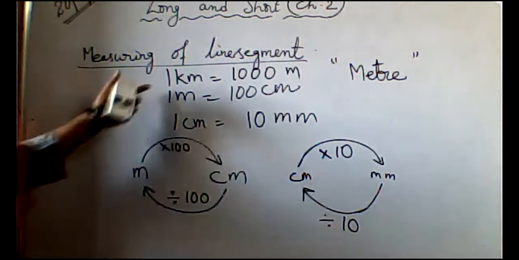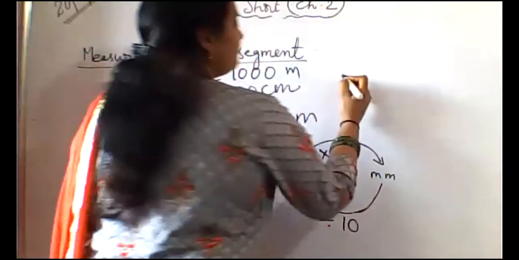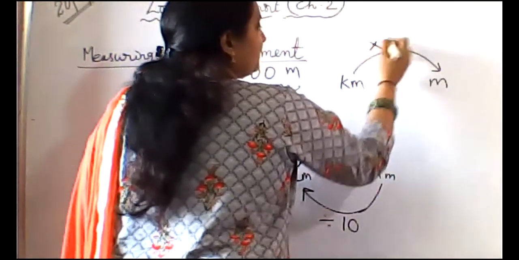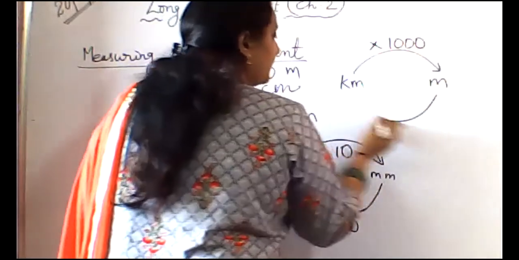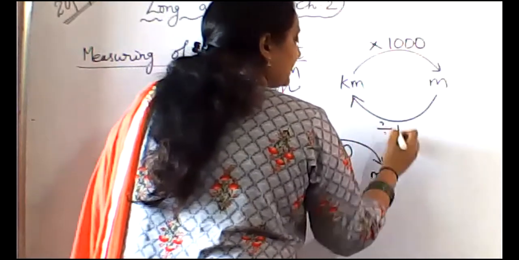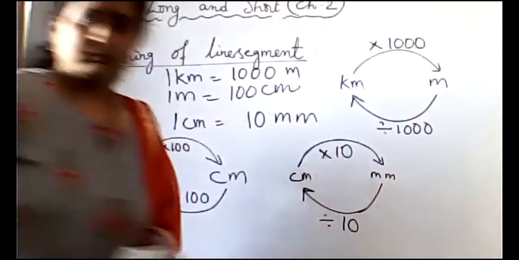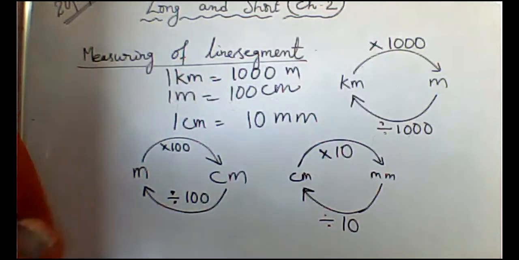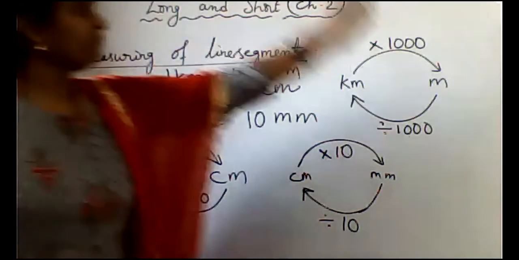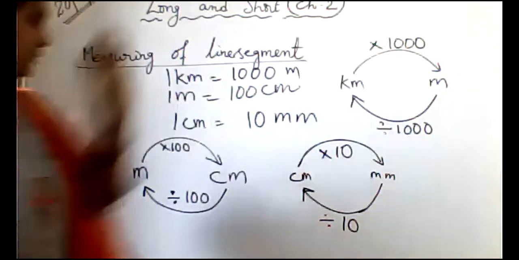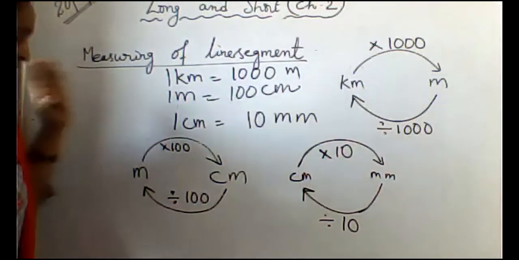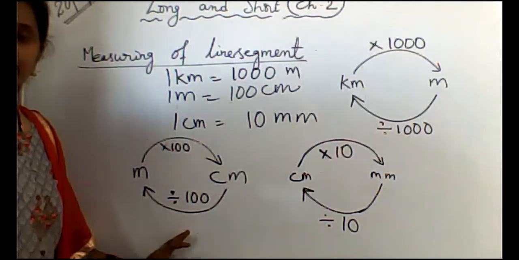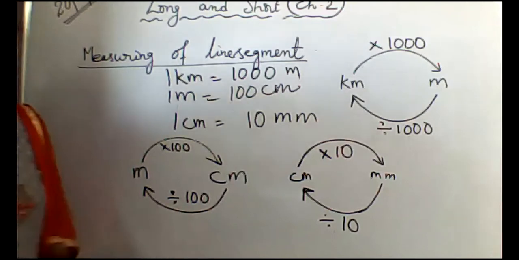So like that for kilometers also. If we want to convert kilometers to meters, multiply with 1000. And meters to kilometers, divide with 1000. This is the conversion. If kilometers are given and we want meters, we multiply with 1000. Suppose centimeters are given and we need meters, we divide with 100. Okay, is it clear?